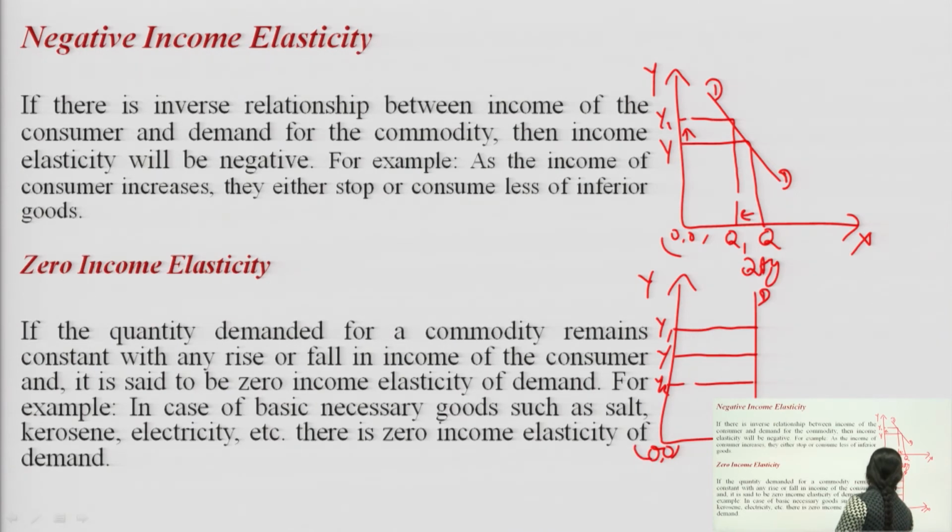So, this is the graph for your zero income elasticity. So, with the help of these graphs, we are able to understand the difference between the three type of elasticity: positive income elasticity, negative income elasticity and zero income elasticity.